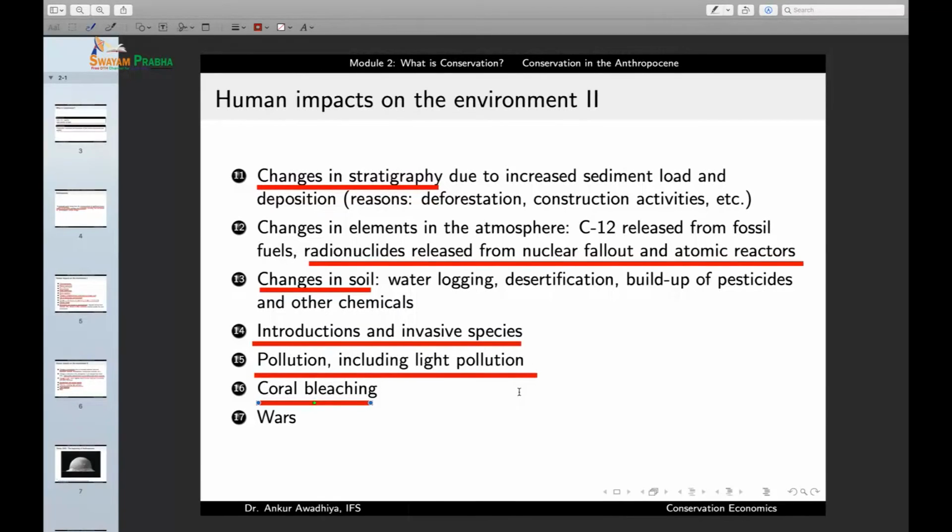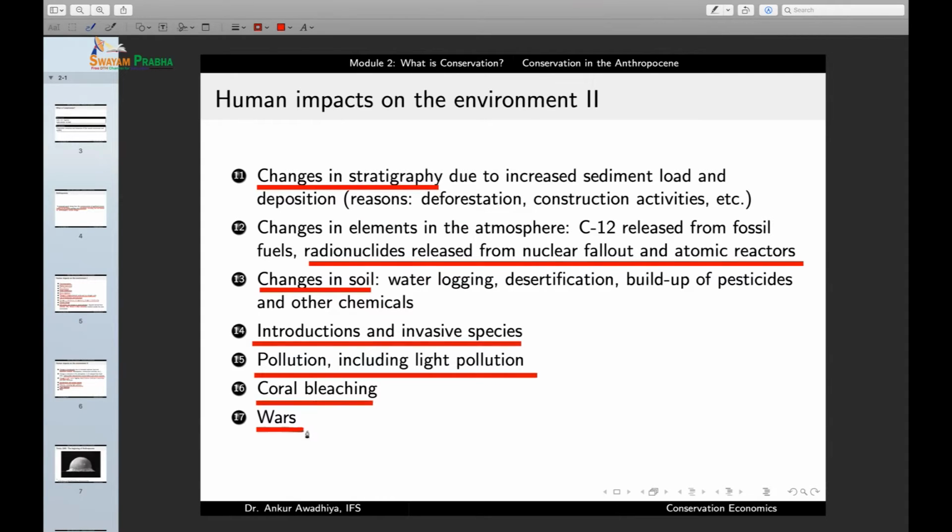Now, corals, or coral reefs, are those formations that support a number of other species, because fishes can lay their eggs inside these corals. A number of other organisms can find their safety inside these corals. So, corals are very important formations for biodiversity. And when coral bleaching occurs, we also observe a rapid and massive decline in biodiversity in those areas. And coral bleaching is also another human impact on the environment.